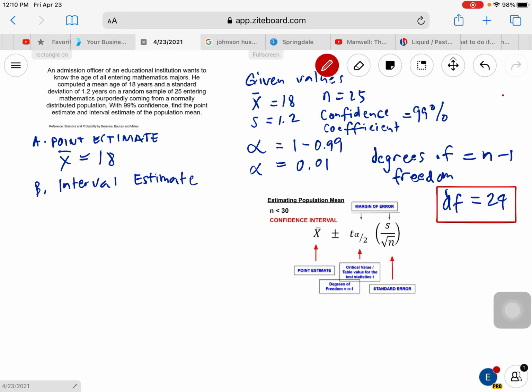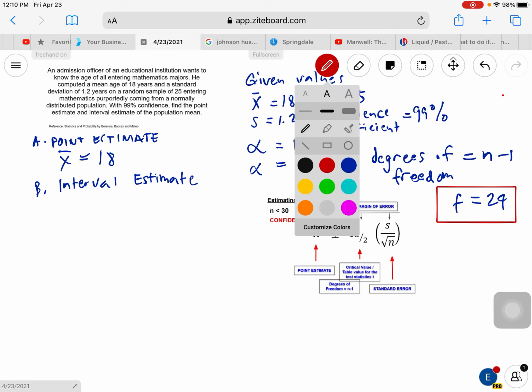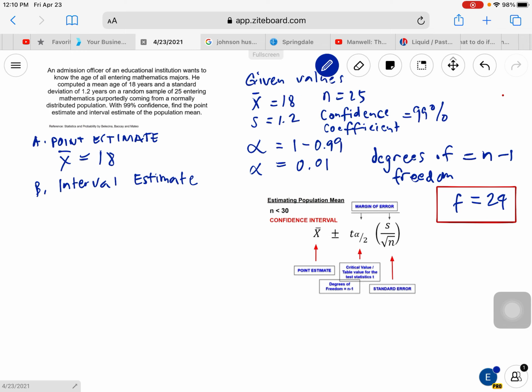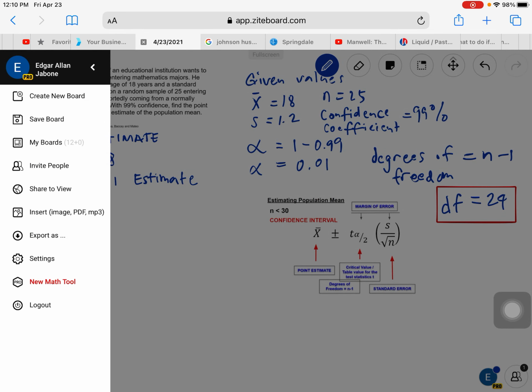Let me just make this much clearer. So this is going to be D. Now we have to find out t alpha over 2 for this problem.